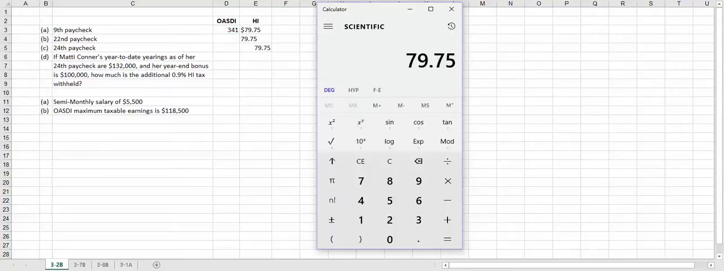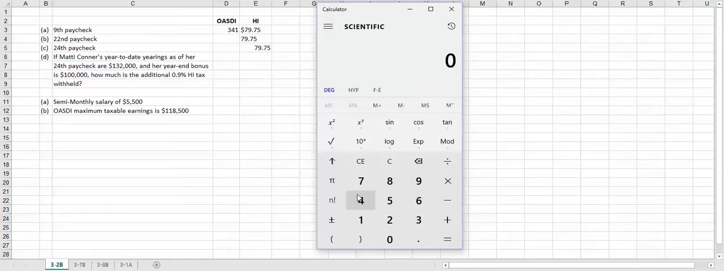Now we're going to get into a little more calculation. We have to figure out if any of this paycheck, the paycheck on the 22nd, is over the $118,500 maximum. So we're going to take the $5,500 times 22. That gives us $121,000. So part of the paycheck is over the maximum. So we're going to have to do a little bit more math.